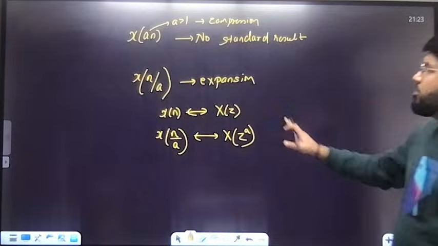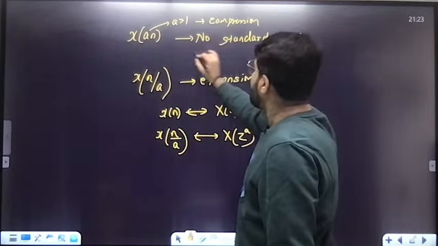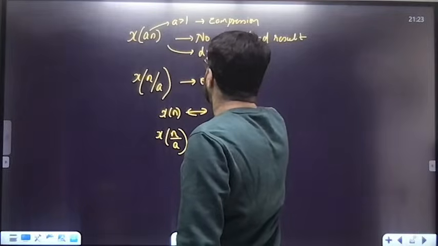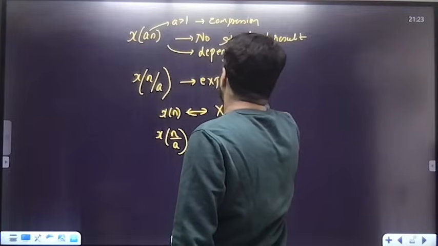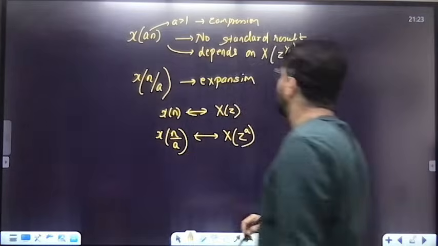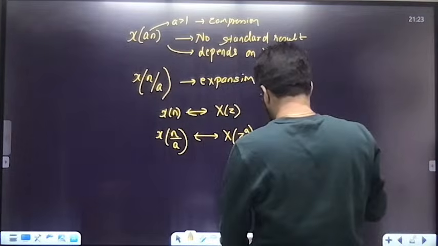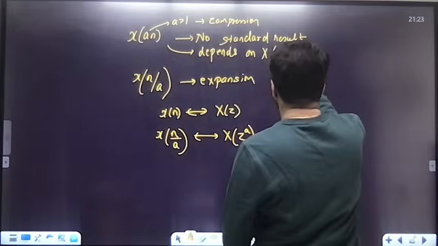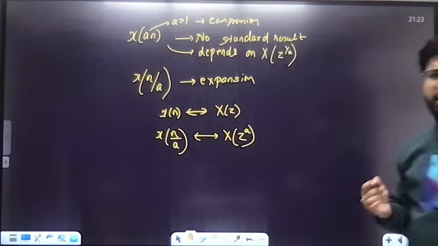This is fixed, but here no standard result. It only depends on X of z raised to the power 1 by a. That is one thing you can note.